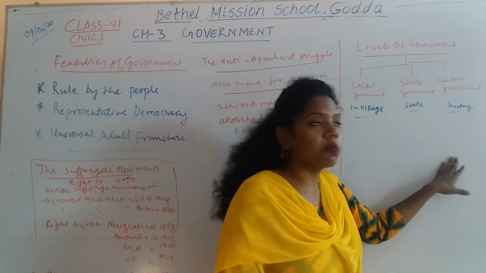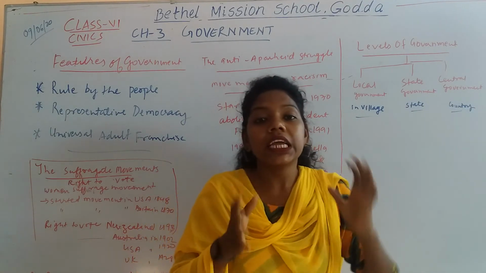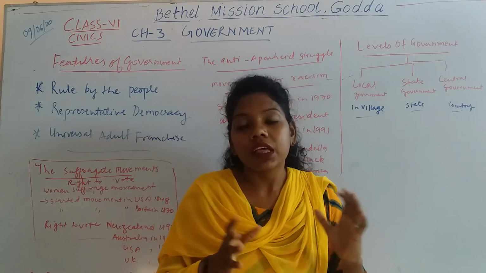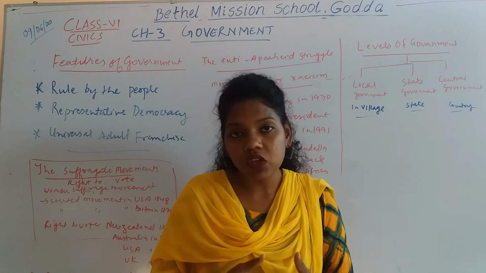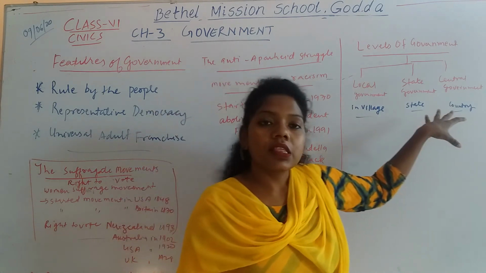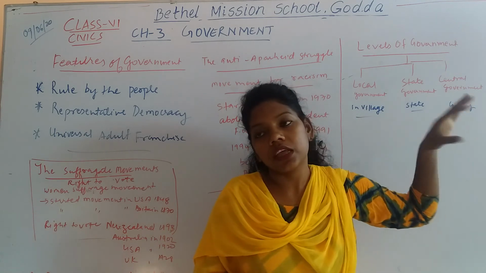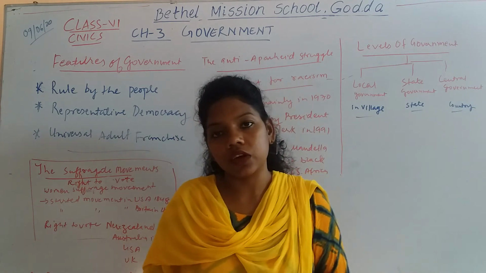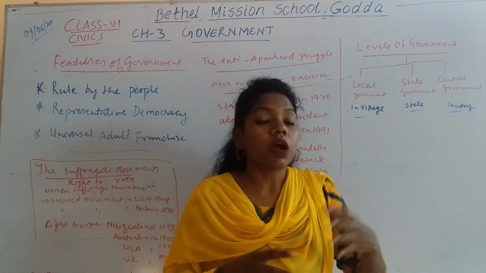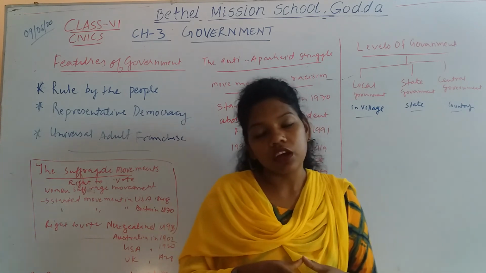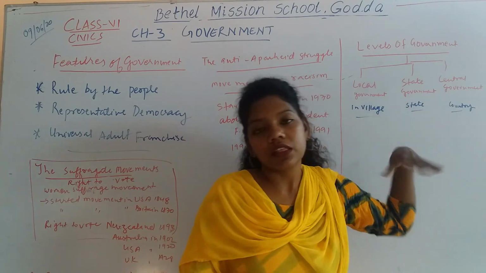Another is the central government. For the central government, we choose the leader: the president, and we choose the prime minister. So the decisions and suggestions are made for the whole country. The problems of the country are solved by the central government. So these are the levels of government present in India and in various countries.